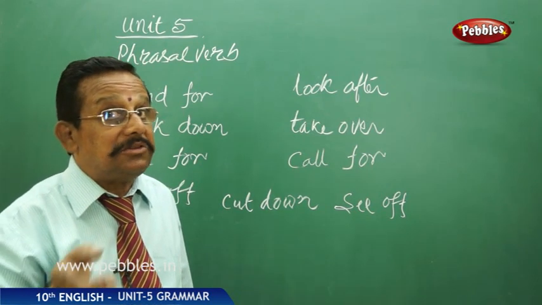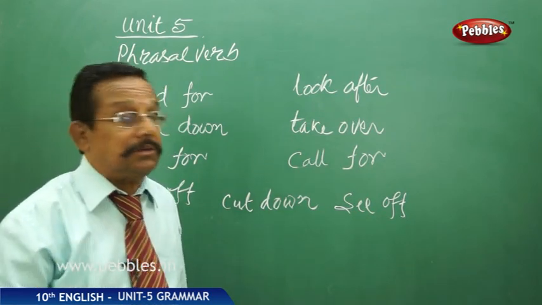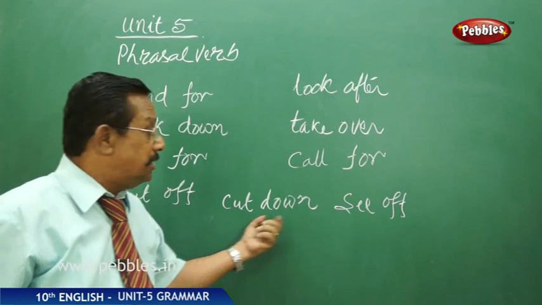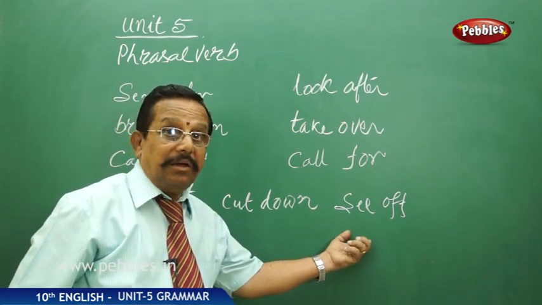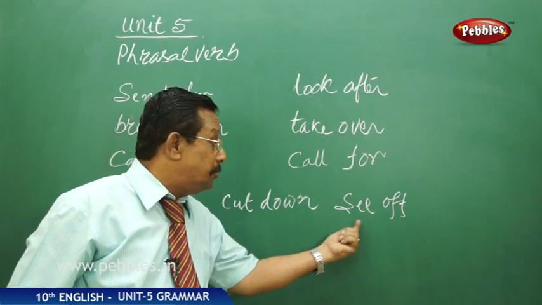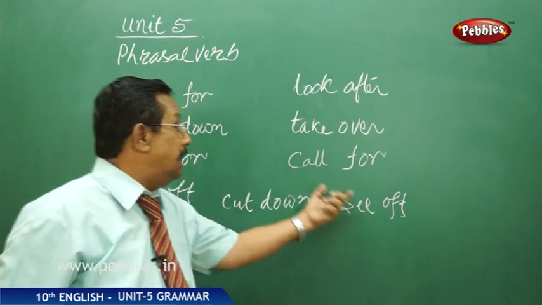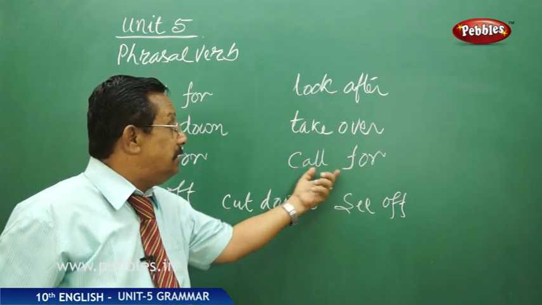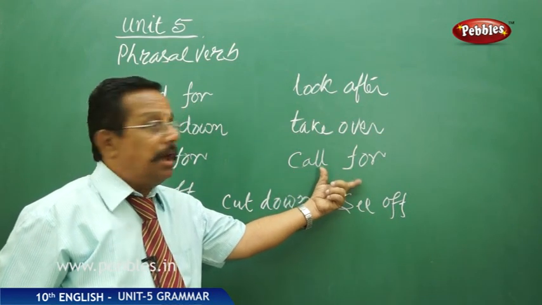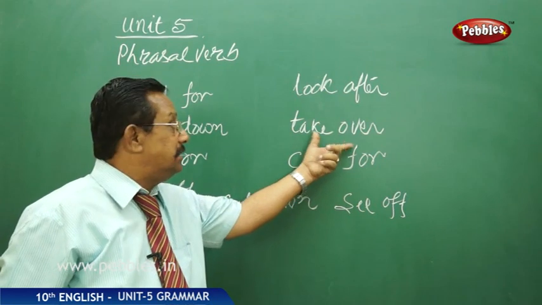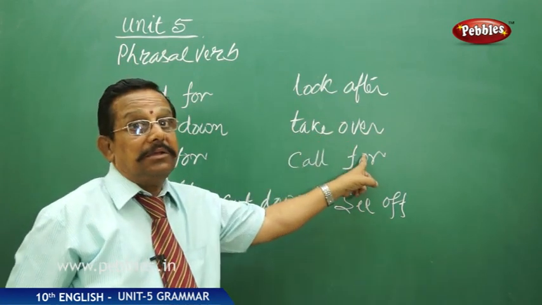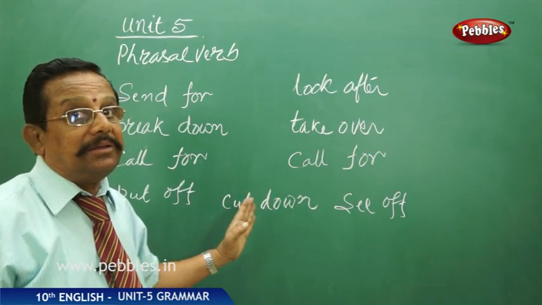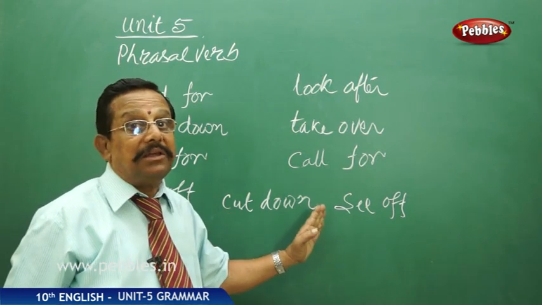Usage of phrasal verbs can be separable or inseparable. That means when I say cut down, this cut down we can use at a stretch. See off, this see off also we can use without putting any object in between. Again, call for, this also we can use without anything. Without anything in between the verb and the preposition, or the verb and the adverb, if there is nothing in between, then that is called inseparable. If something can be put in between, that is called a separable phrasal verb.